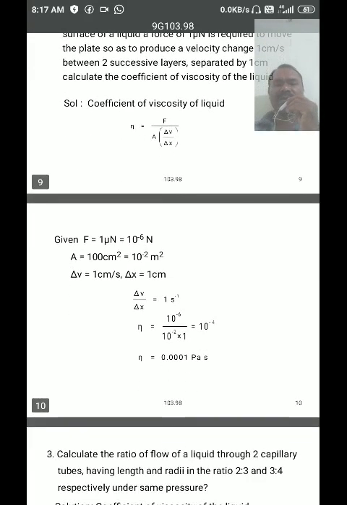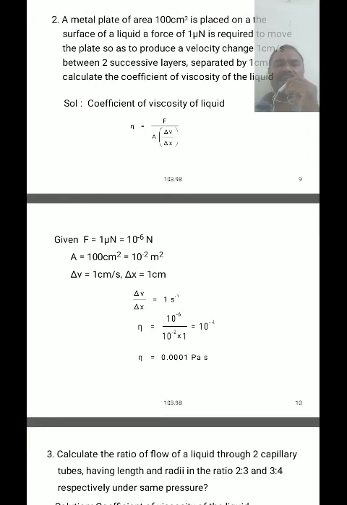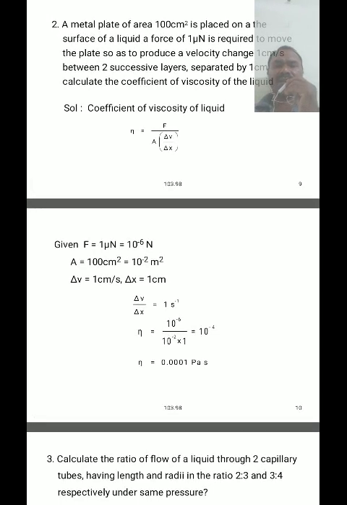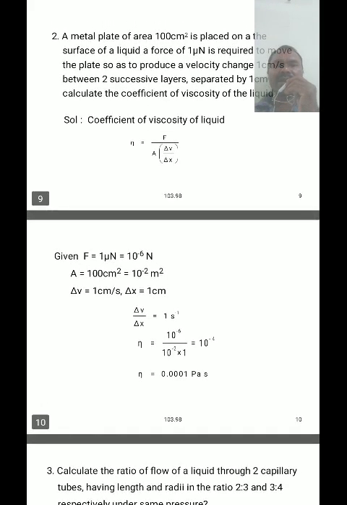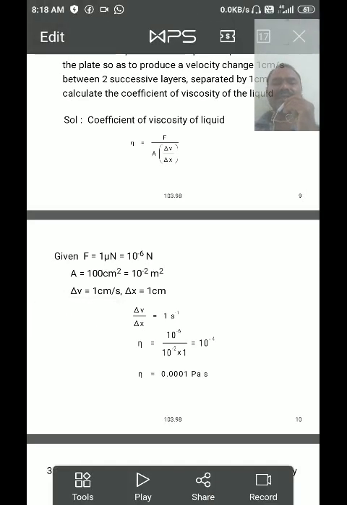So this is the problem we have to calculate, that is eta is equal to F by A into delta V by delta X. The given data: the force required is 1 micronewton, that is 10 power minus 6 Newton. The area of the plate is 100 centimeter square, that is 10 power minus 2 meter square.